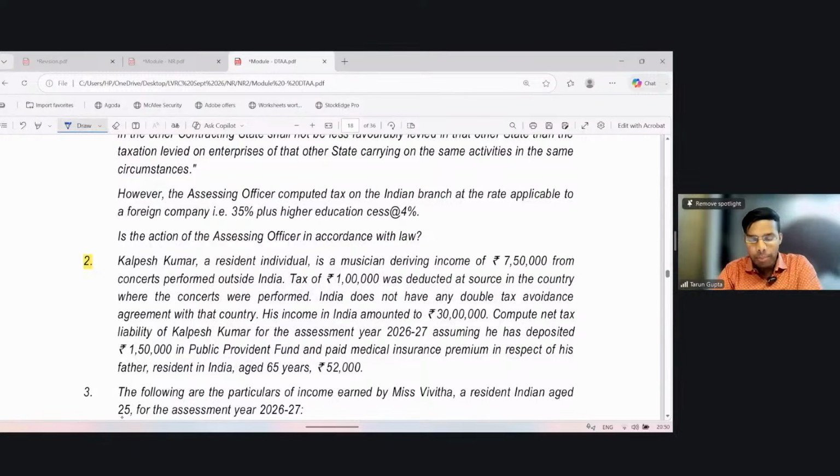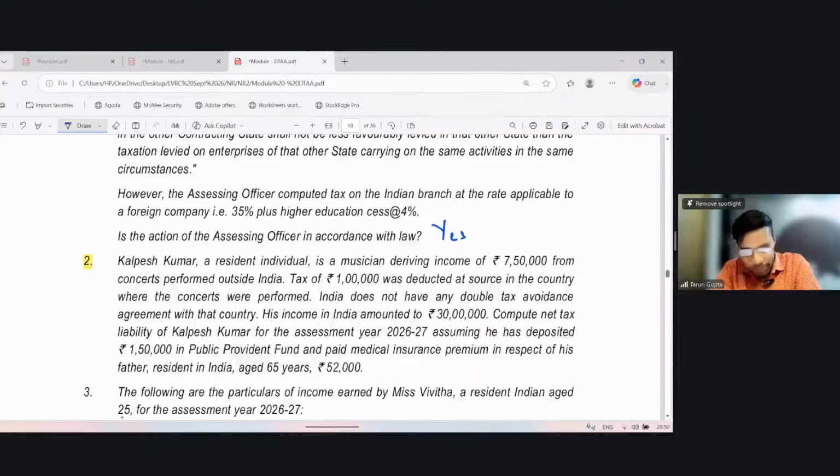However, the AO computed tax on the Indian branch at the rate applicable to foreign companies, 35% plus higher education cess of 4%. So is the action of the AO in accordance with law? The answer is yes, because Section 90 says that taxing a foreign company at a higher rate doesn't come within the definition of discrimination.